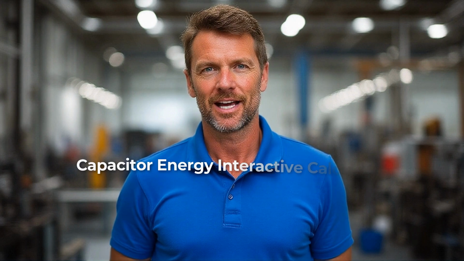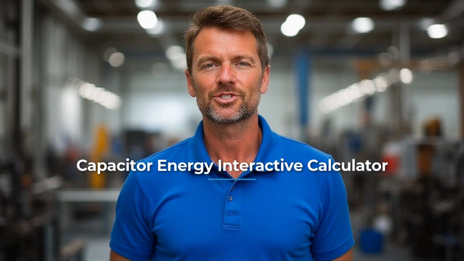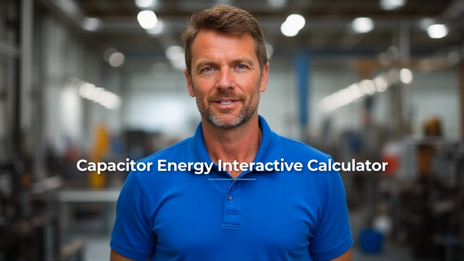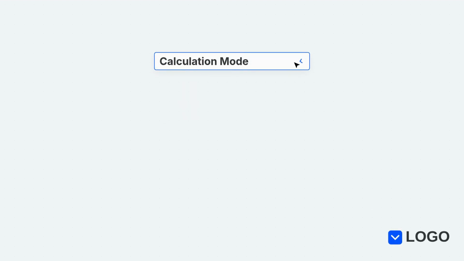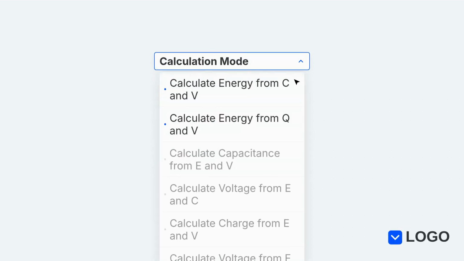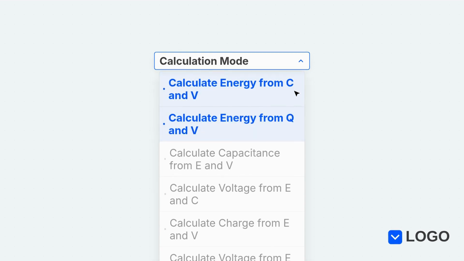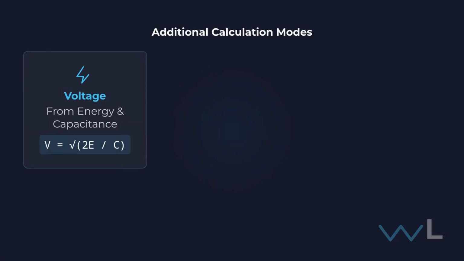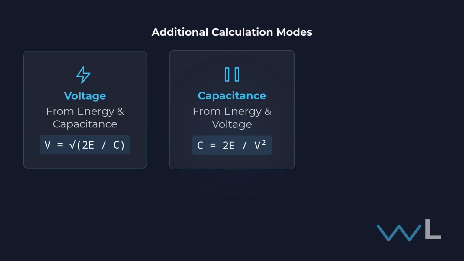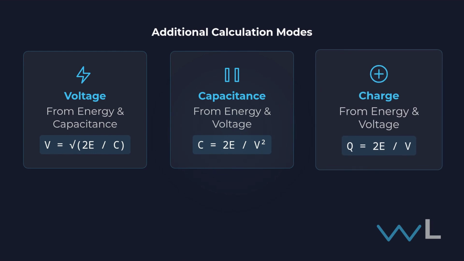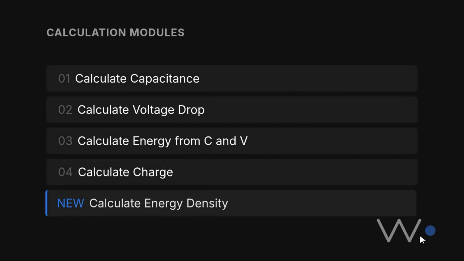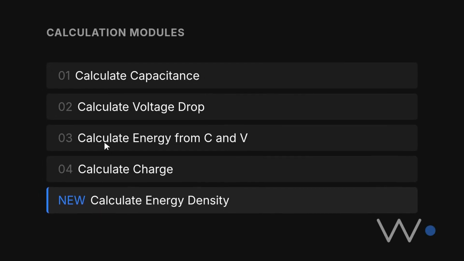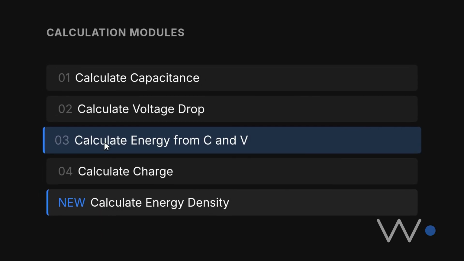This is the Capacitor Energy Interactive Calculator, which solves for various electrical parameters in capacitor circuits. The calculator has a calculation mode drop-down menu with 6 options: calculate energy from C and V, calculate energy from Q and V, calculate voltage from E and C, calculate capacitance from E and V, calculate charge from E and V, and calculate energy density. For this demonstration, I'm using calculate energy from C and V.